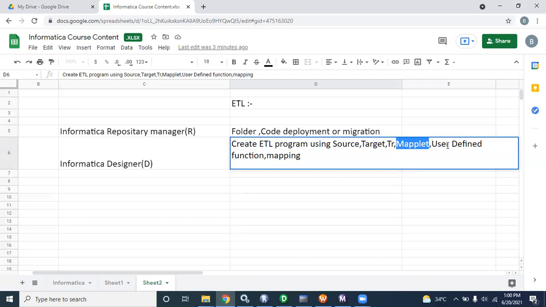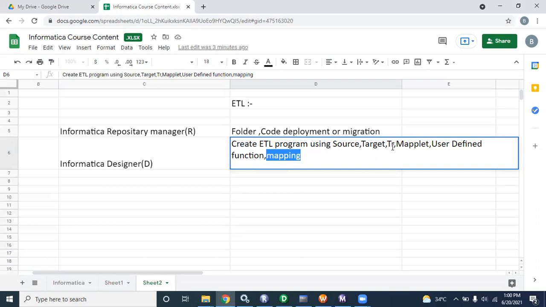Transformation you can understand, but the mapplet and user defined function we'll discuss in the advanced session, so no need to worry. And what is a mapping? Mapping is the object name. Inside that we can embed source, target, and transformation in a single place.